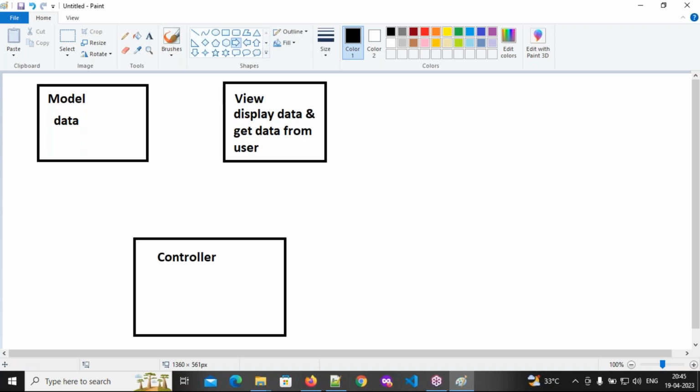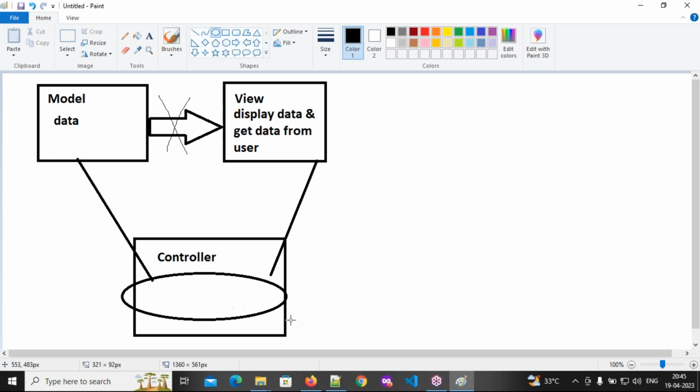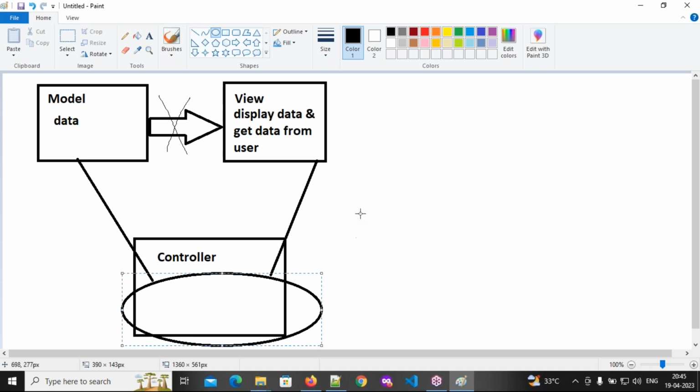Though the data is available in the model, can I send this data directly to the view page? No, sir. We cannot send this data directly to the view page. What we need to do is call this model and this view into the controller, and here we need to coordinate these two. So the controller is nothing but the coordinator between model and view.